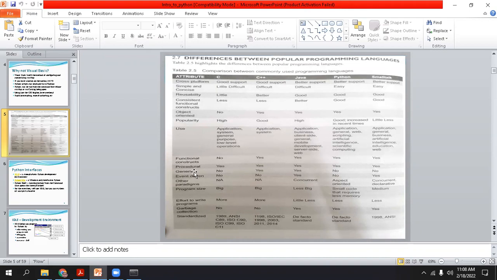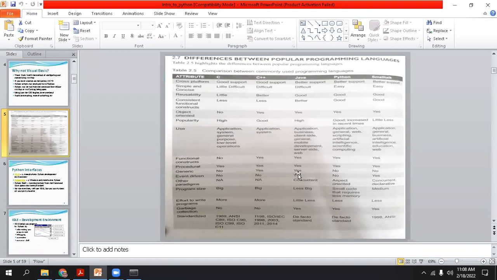Functional constructs. Procedural. All are procedural because we can divide all the languages into modules or functions. So procedural. Generic property. Right now, I don't need to discuss generic property. Event driven. Java is the only event driven.